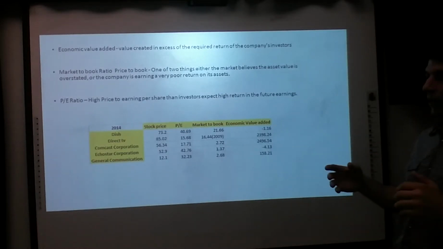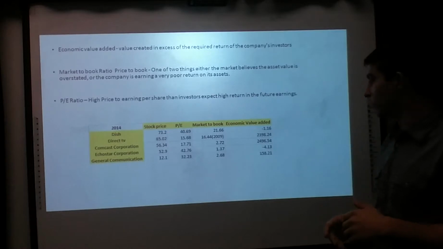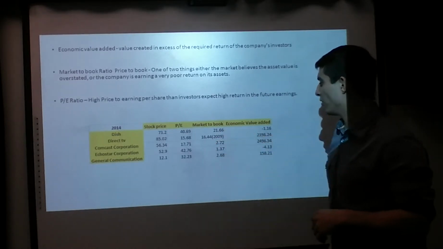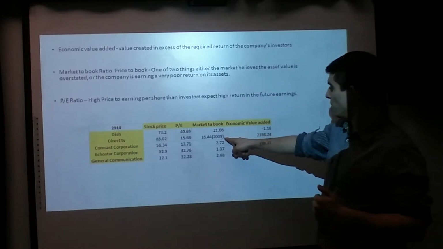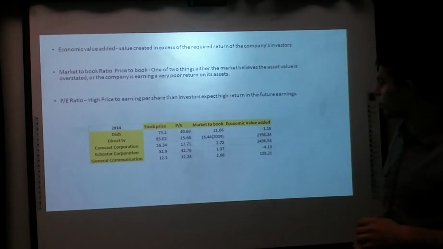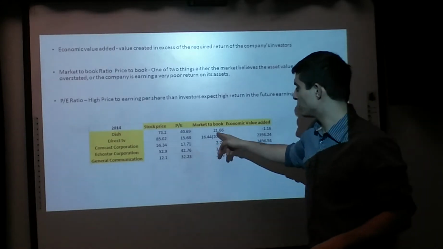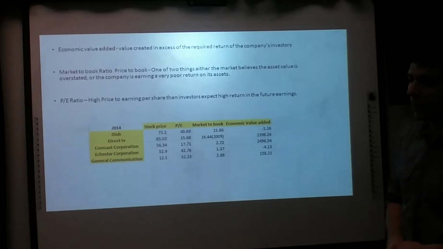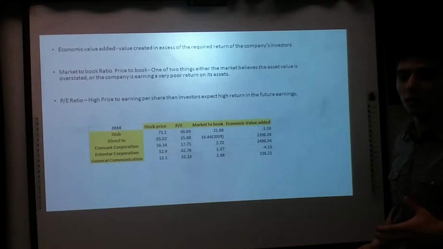Price to book: the price of the stock relative to the book. We notice Dish Network and DirecTV have pretty high ratios. DirecTV, they had it from 2009. They didn't show the recent ones, so we can actually knock them out. Dish Network, we're going to keep. Their price is pretty high for what the book is showing.